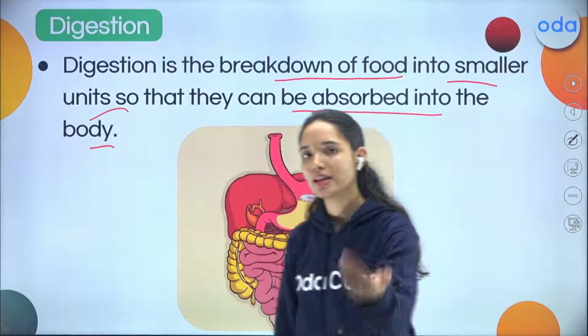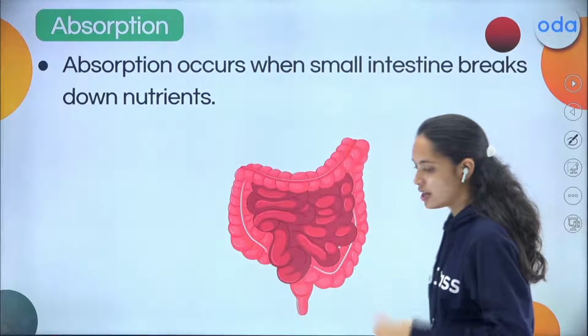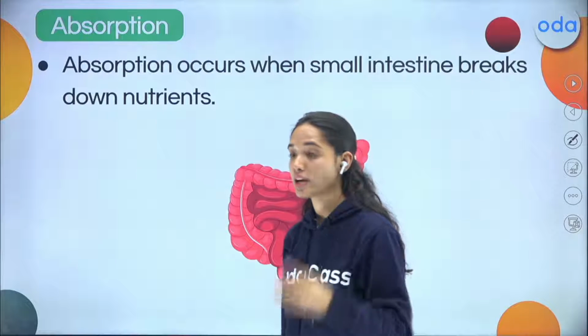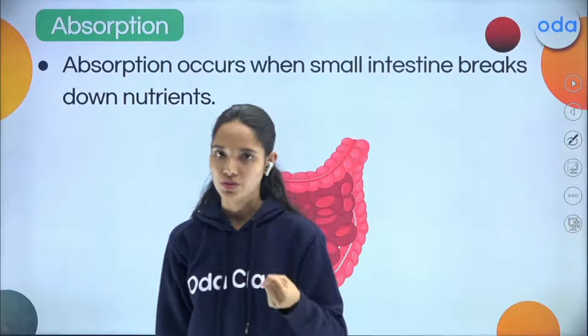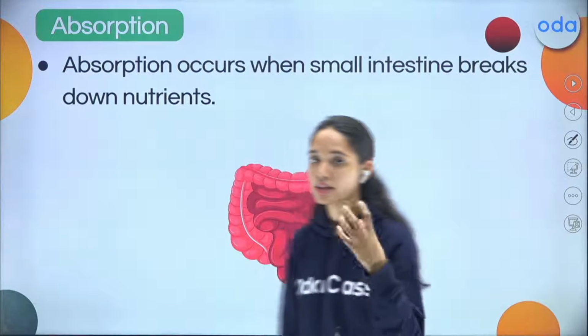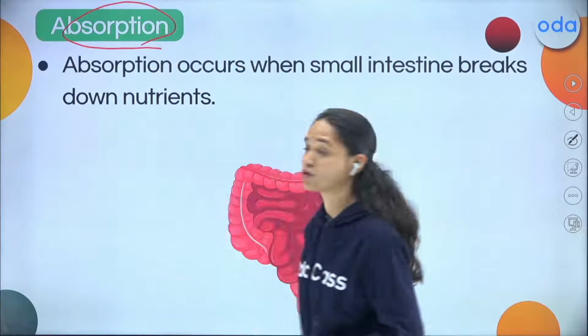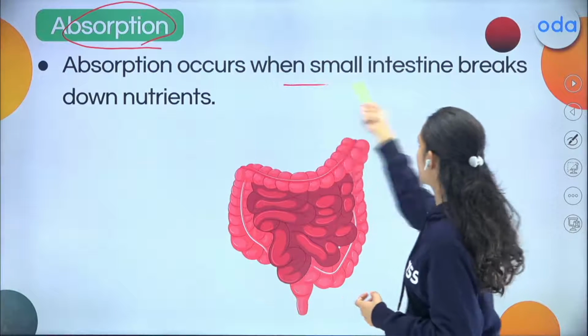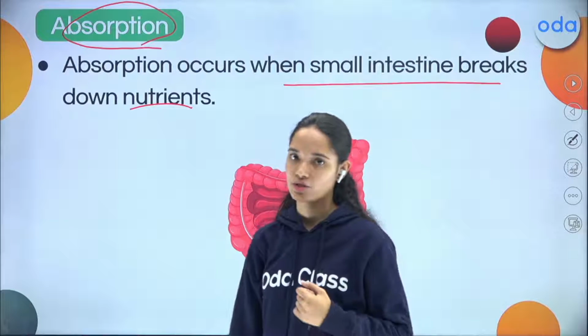Talking about the third stage, children, the absorption. The food which gets digested, the nutrients must be absorbed, right? So the food gets digested and these nutrients are absorbed, and this is known as absorption. Absorption occurs in the small intestine, and this is your third stage.